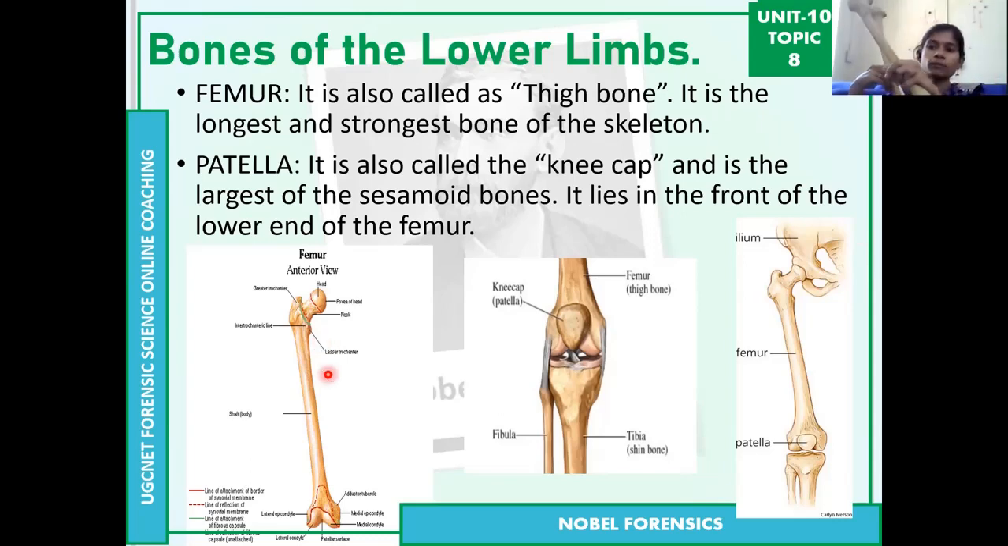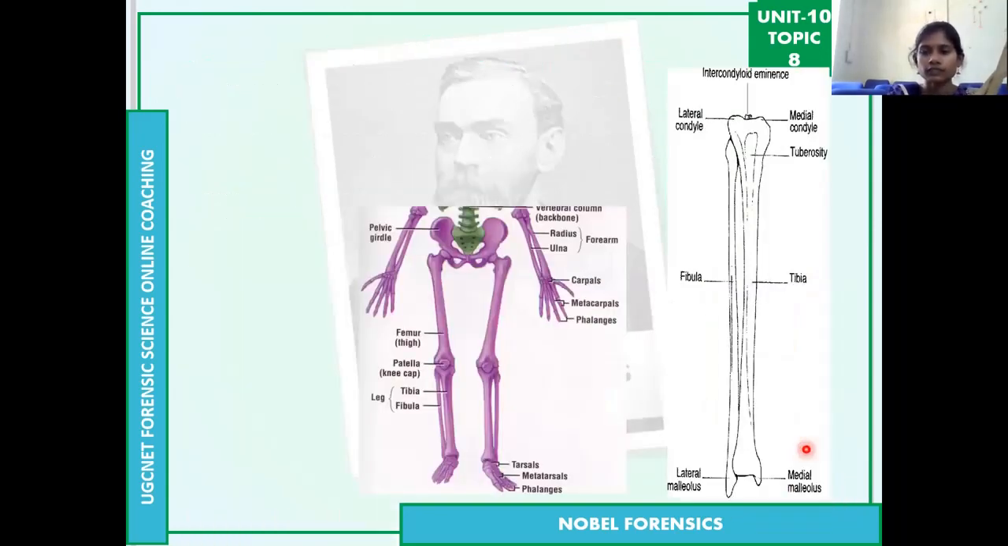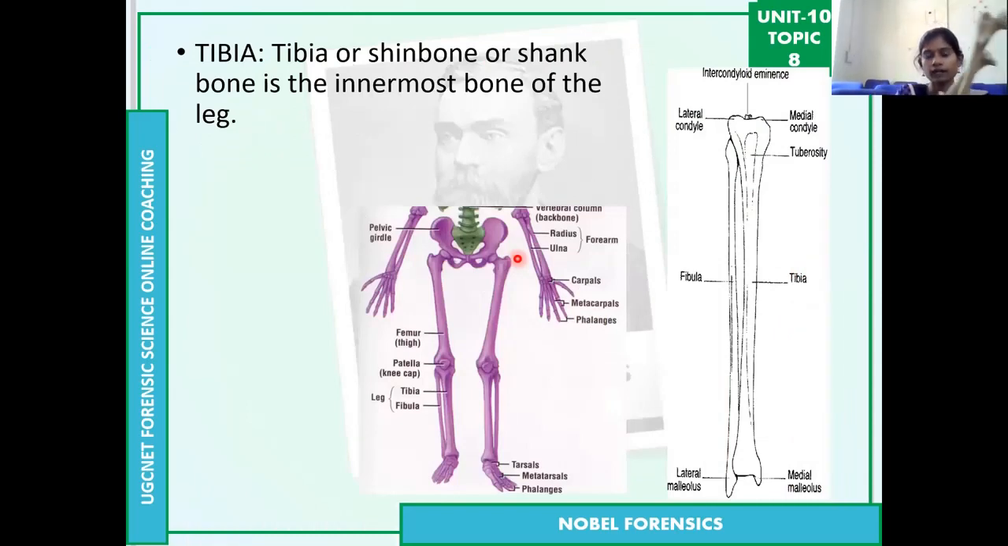You can see the first image, it is about the femur, and the second image is about the patella. The femur bone is connected to the pelvic girdle as I showed, and the patella bone is below the femur bone. Then this is about the tibia. The tibia is the below part of the femur. I will show again once.